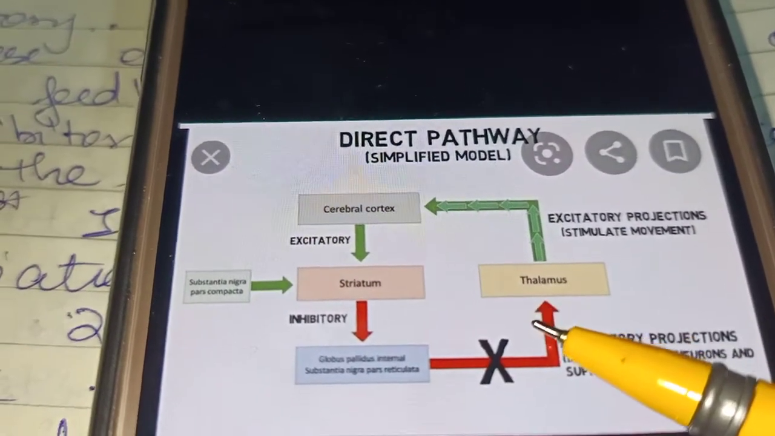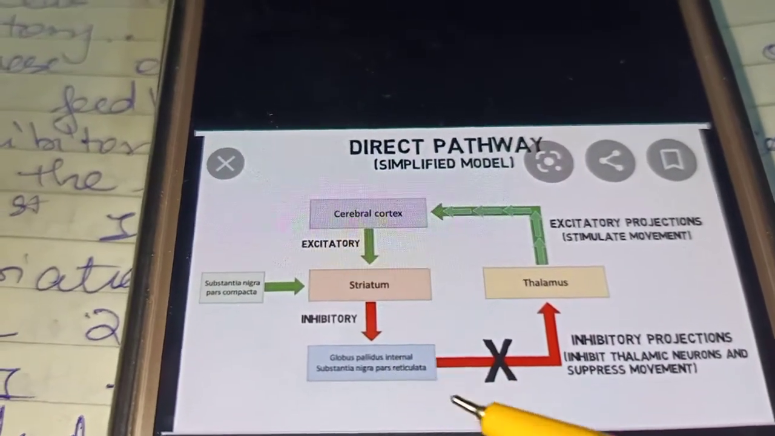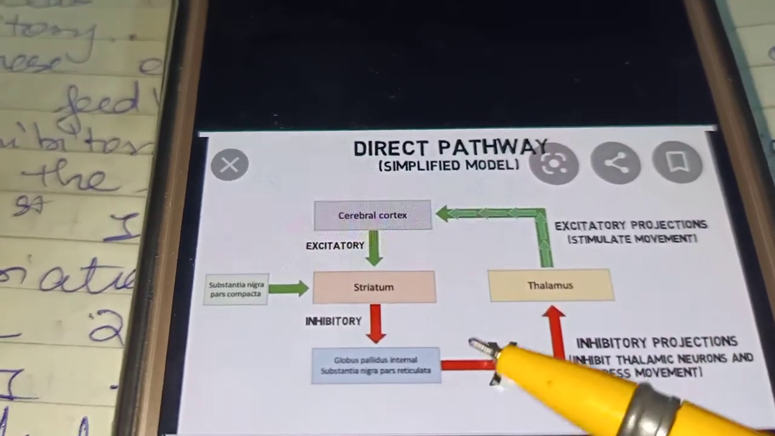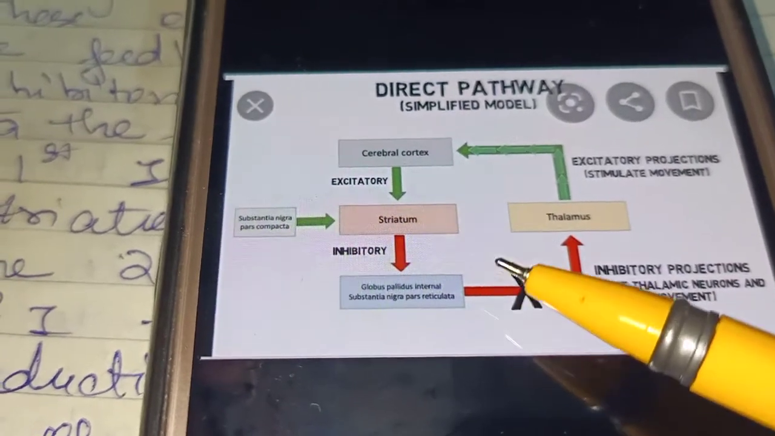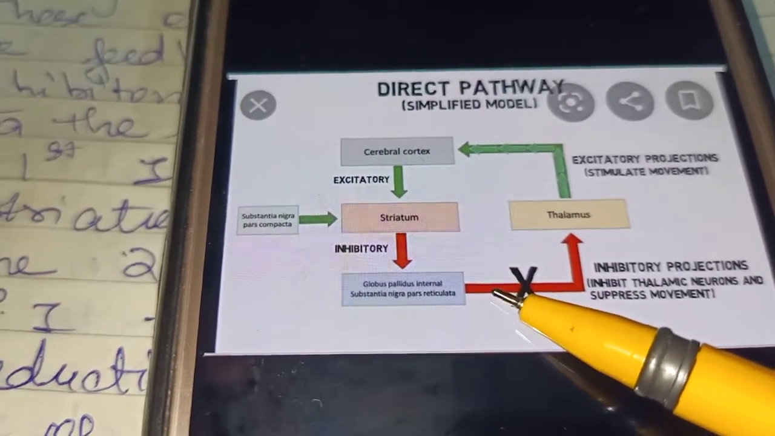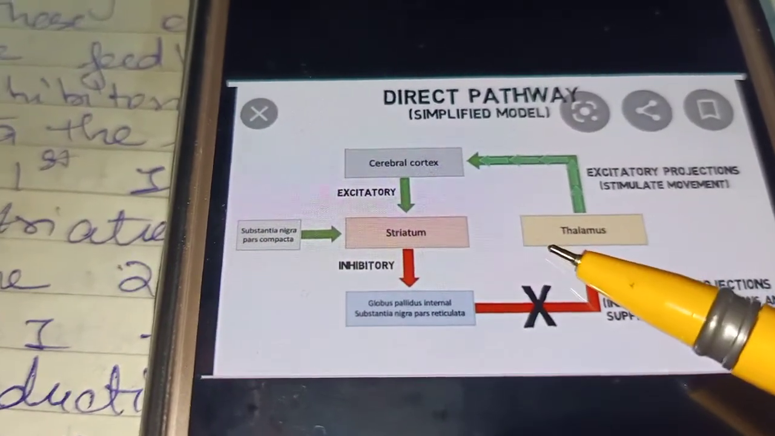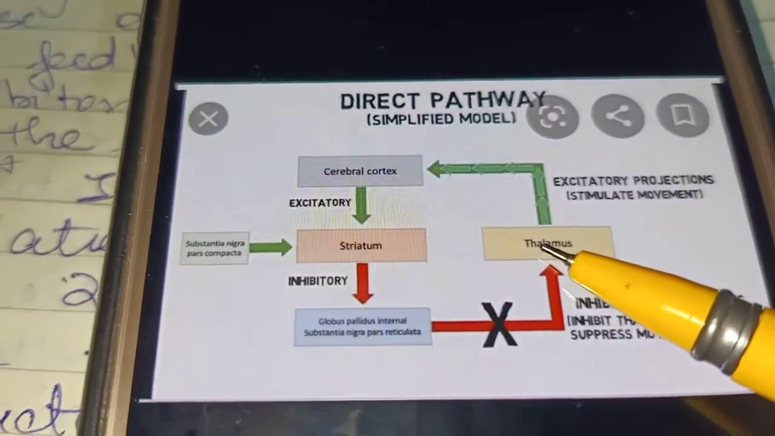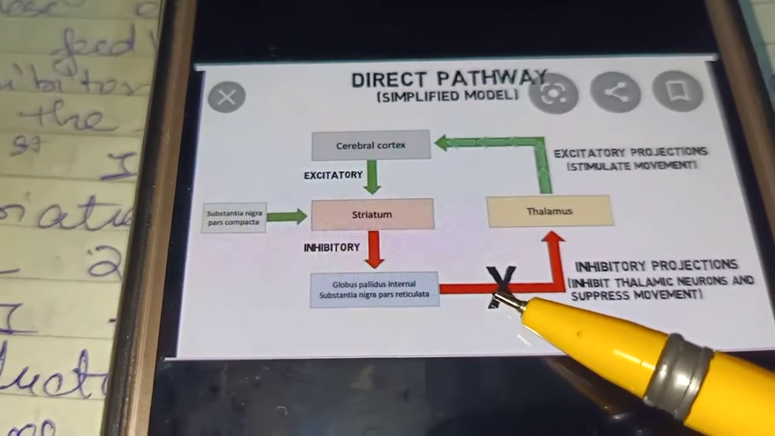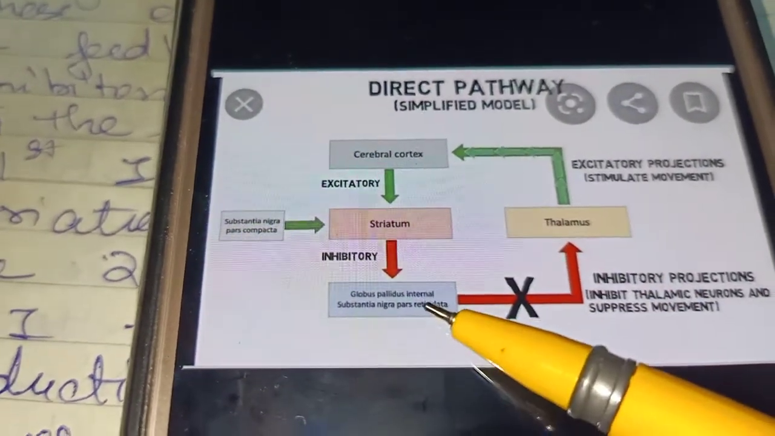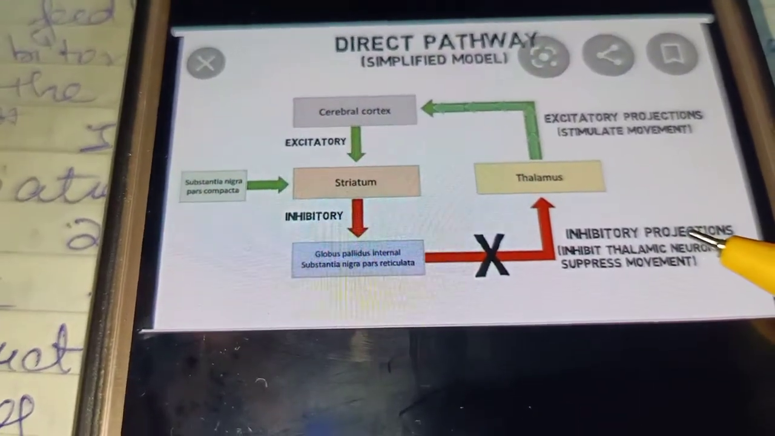These fibers going from the globus pallidus internus to the thalamus form two fascicles of white matter called the ansa lenticularis and lenticular fasciculus. Before entering the thalamus, these two fascicles unite to form the thalamic fasciculus. Hence, the pathway from globus pallidus internus to the thalamus is again an inhibitory pathway.